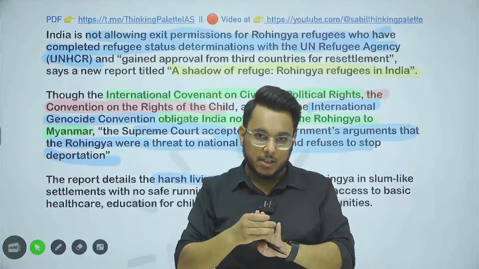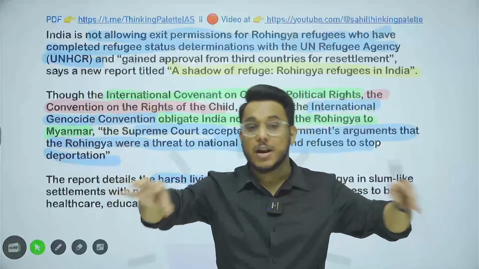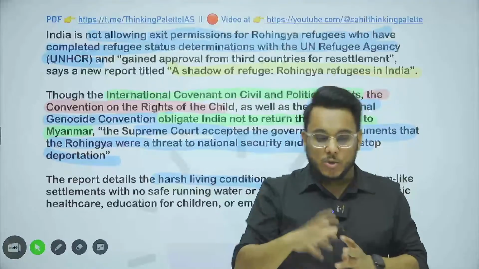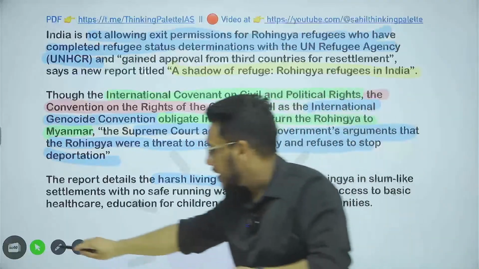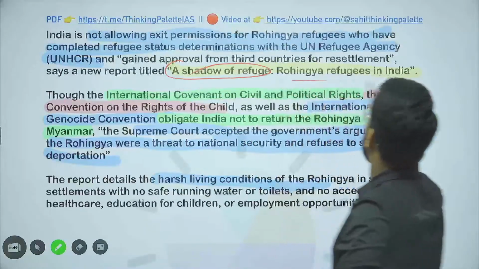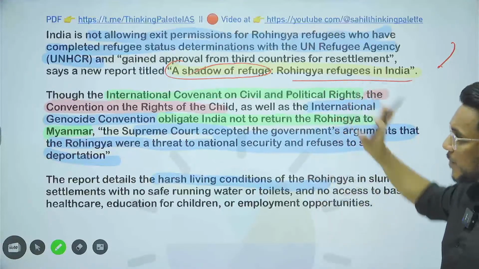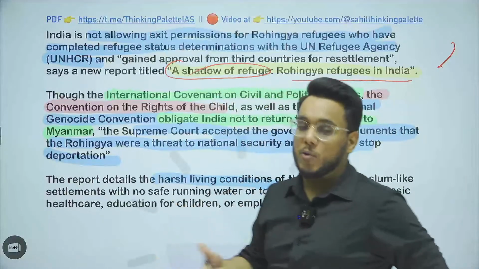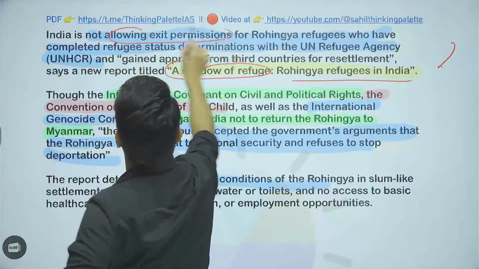What is a detention center? Detention centers are a type of camp where they will be put and they cannot leave that particular camp. That is a detention center. So these are the three things that can be done. Now basically guys, this report has been released, A Shadow of Refuge: Rohingya Refugees in India. This report says that in India there are a large number of Rohingyas. Now India is neither giving them exit permission.